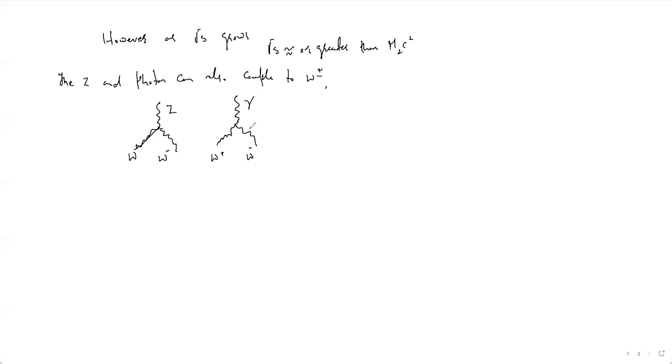What is the authenticity of these two processes? Actually, these couplings were confirmed experimentally at CERN. So this Z couples to W plus and W minus, and this photon couples to W plus and W minus. These couplings were confirmed experimentally at the Large Electron Positron collider.